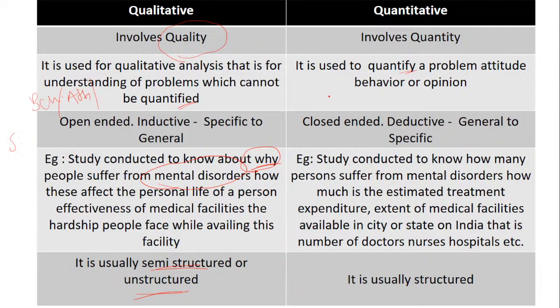For example, if you want to prove who is the best and who is the worst, you have to rank the best and the worst. So for that you need to give a scaling. You need to quantify them, you have to scale them in order to study them in a proper way.